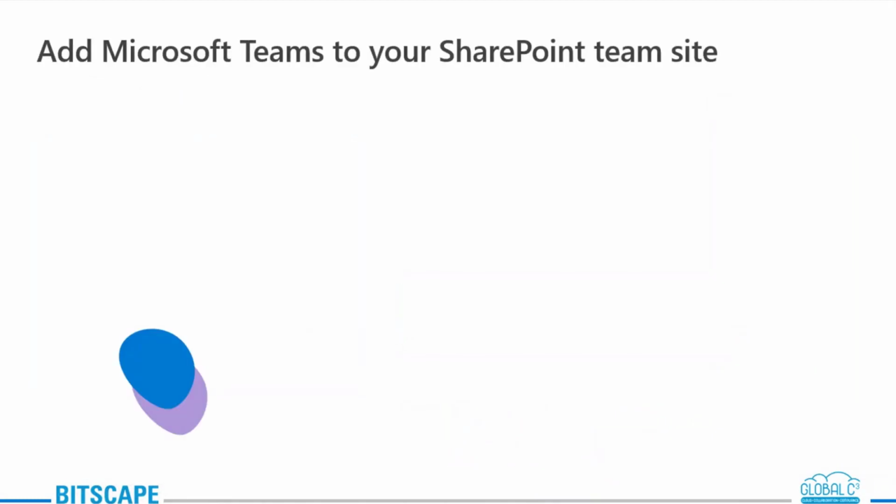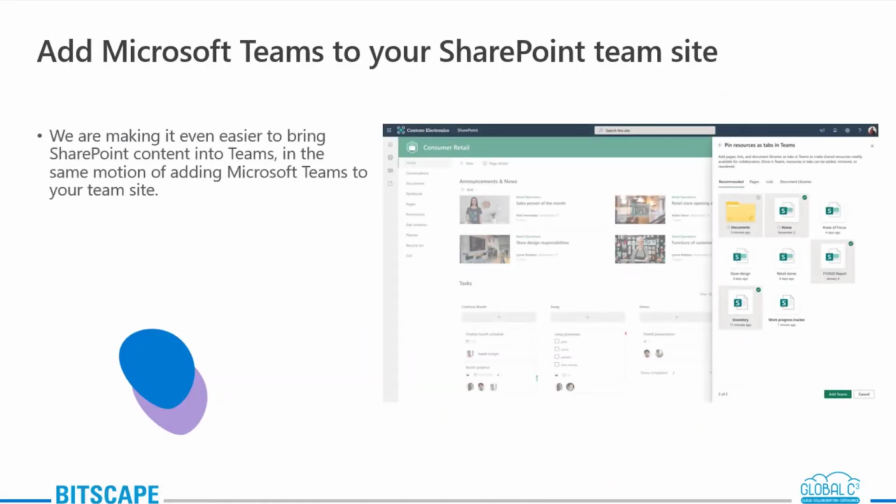Next up we have add Microsoft Teams to your SharePoint team site. Let me mention what you can do here with the Teams site. Previously, any kind of data that is available under SharePoint, you could see on the Microsoft Teams tab. But now what they have enabled is that it can go both ways.